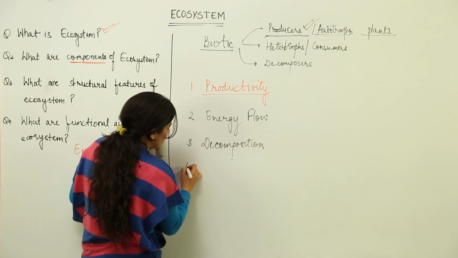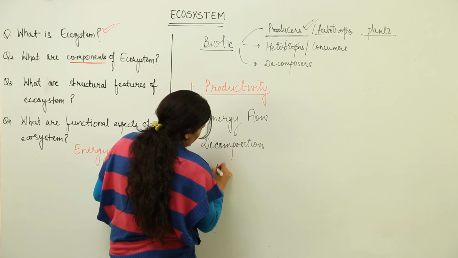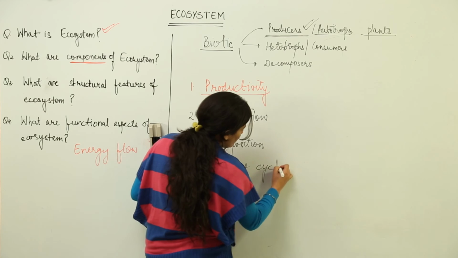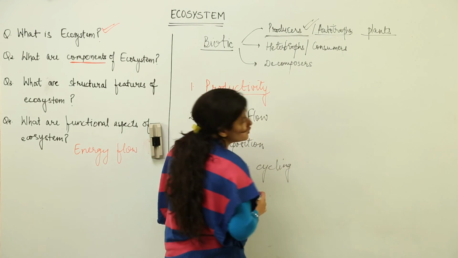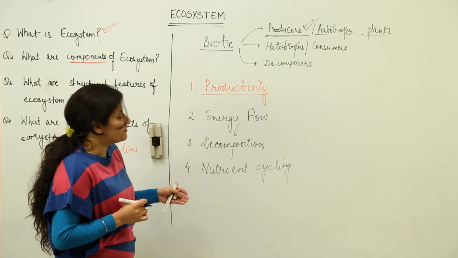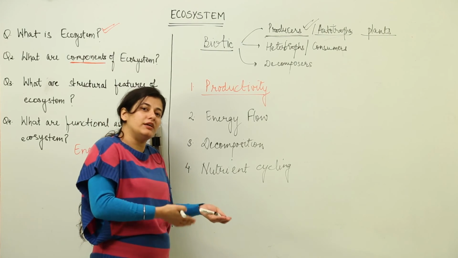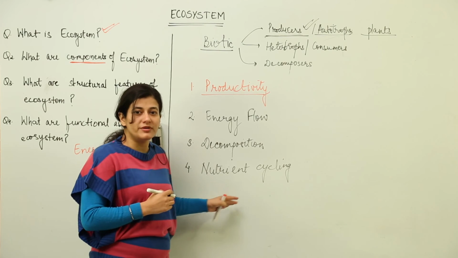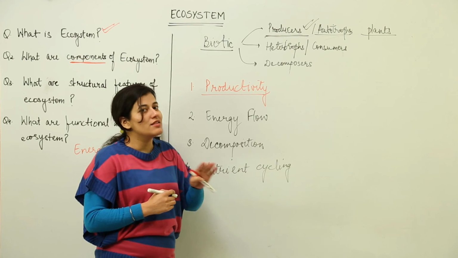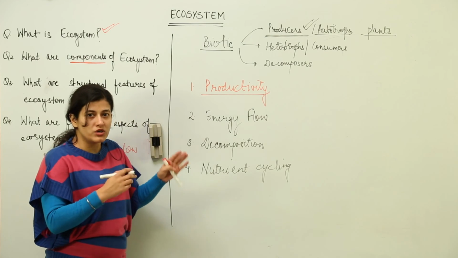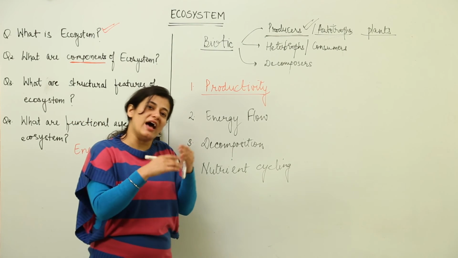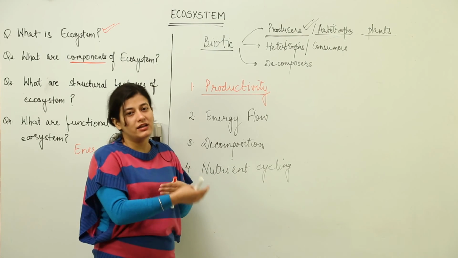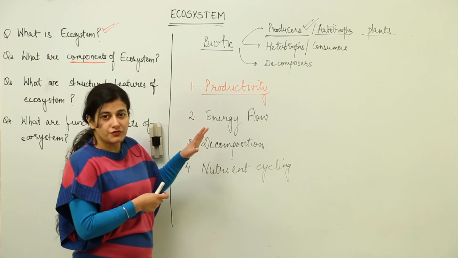And the fourth one is that on earth everything is constant. That means whatever you have been provided, it would remain constant. If we are having 70% of water, that would become water vapor, that would again come back to the ocean and become water. So there has to be a proper cycle of all the nutrients, because there is nobody providing nutrients. Whatever nutrients are present on earth, they have to be recycled so that they are available for the next biotic components, and they would form the abiotic component of the ecosystem.